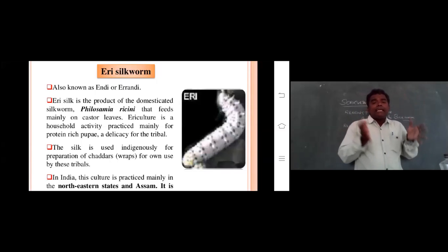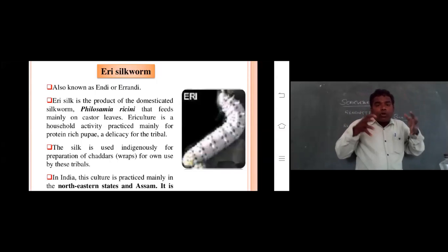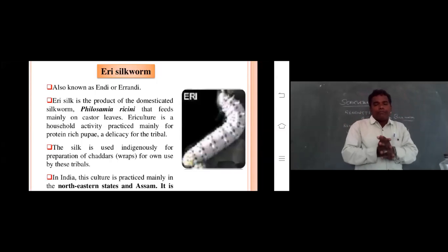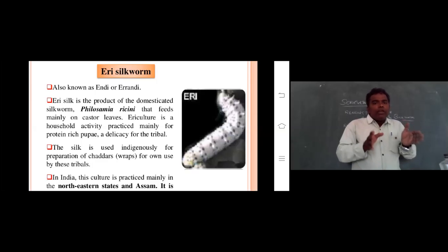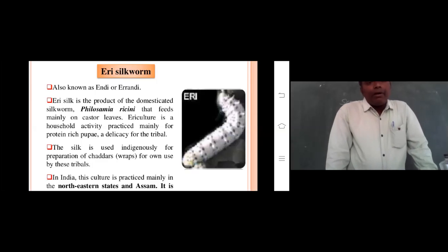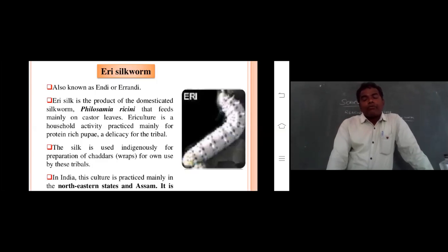Okay. Eri silk is a product of the domesticated silkworm, not the wild type of silkworm. The very important Eri worm's scientific name is Philosamia ricini.